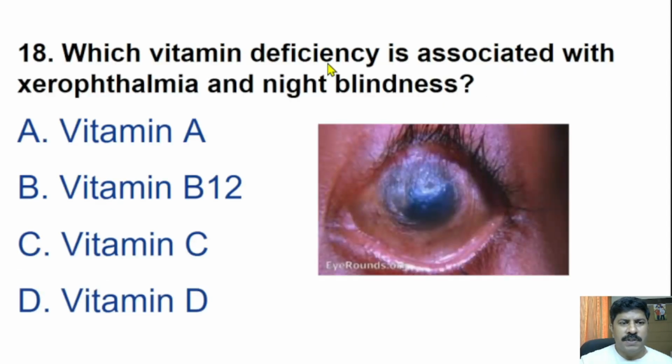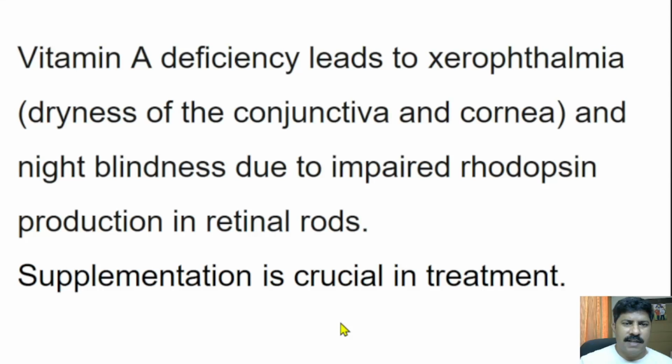18th question. Which vitamin deficiency is associated with xerophthalmia and night blindness? It is the easiest question in this session. The options are vitamin A, vitamin B12, vitamin C, vitamin D. The correct answer is vitamin A. Vitamin A deficiency leads to xerophthalmia, that is dryness of the conjunctiva and cornea, and night blindness due to impaired rhodopsin production in retinal rods.